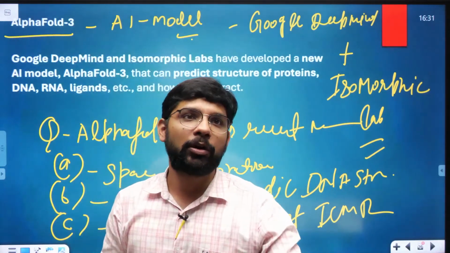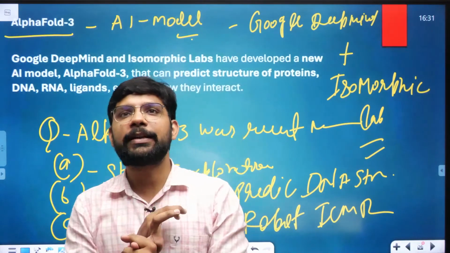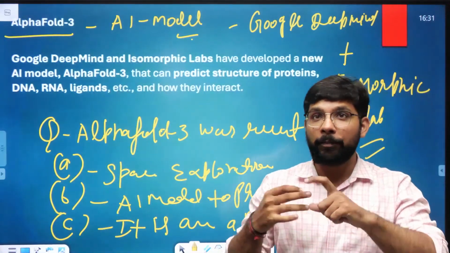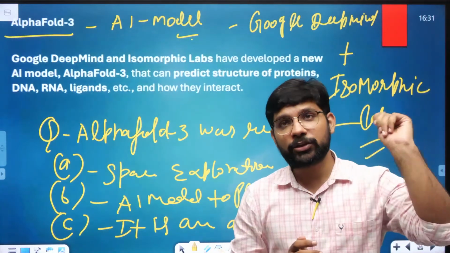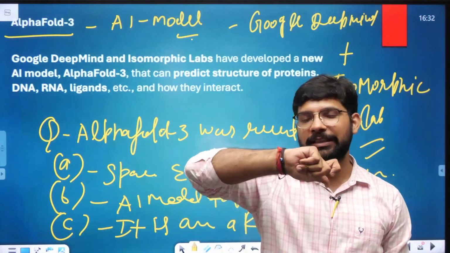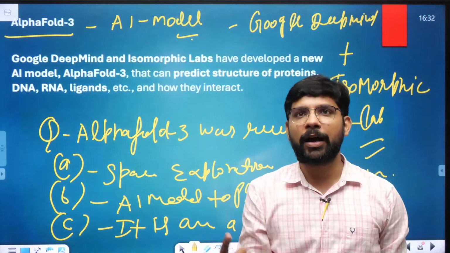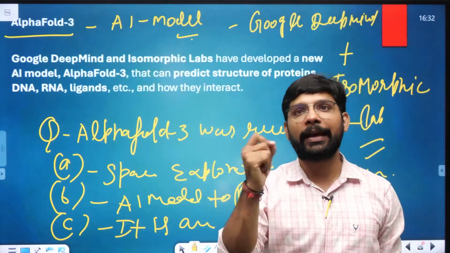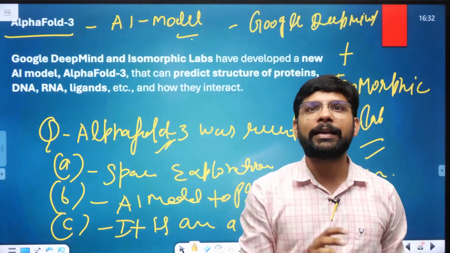जिन structures को determine करने में always issues होते थे, now the AI can easily determine the structure of DNA, RNA, proteins and ligands in the human body. This AI model is going to be helpful in the detection of diseases as well. जब genetic disease होते हैं, these diseases are due to a change in the genetic structure, meaning a change in the DNA or RNA. That can be easily detected by AlphaFold 3, an AI model. So if there is a question related to AlphaFold 3, what is AlphaFold 3?